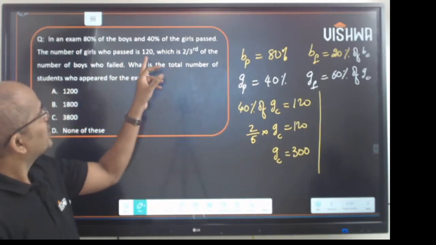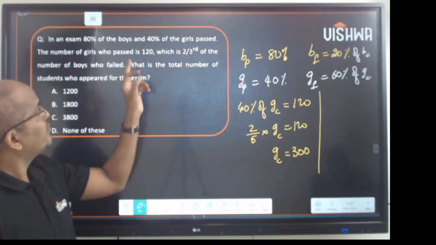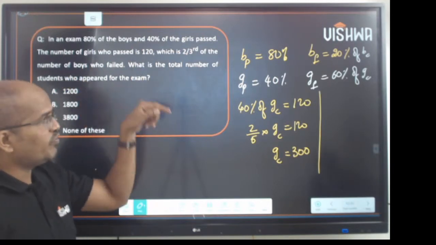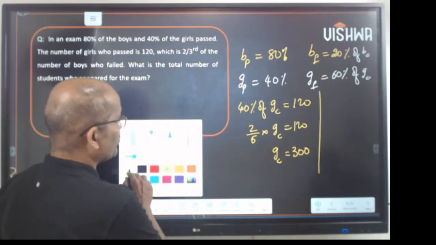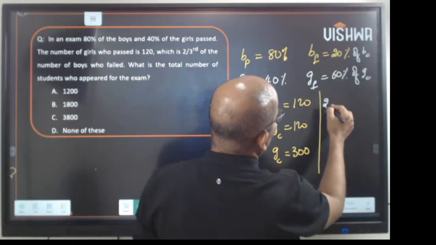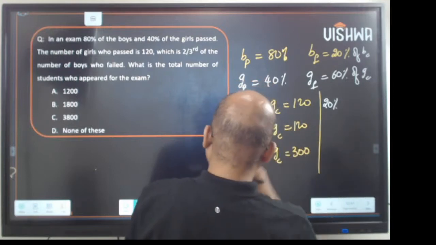Now it is not finished. Which is 2/3 of the number of boys who failed. This 120 is 2/3 of the number of boys who failed. Now working with that, the number of boys who failed is 20%. So 20% is the number of boys who failed, right?